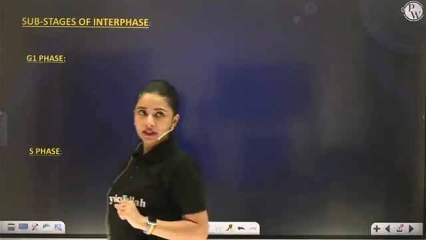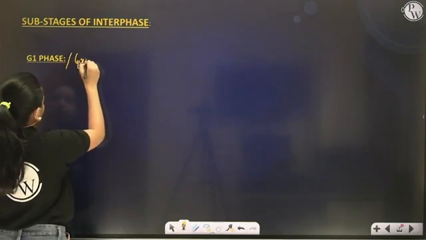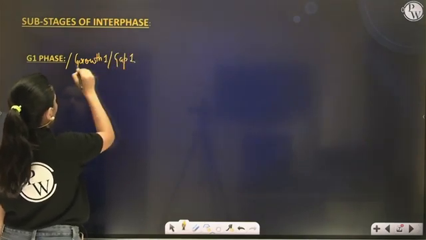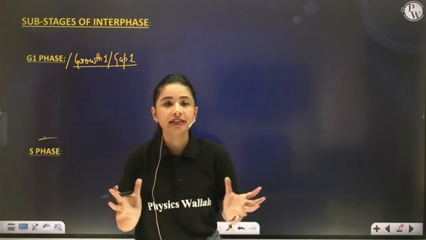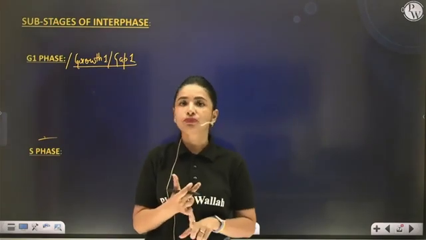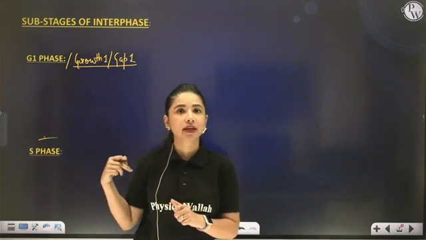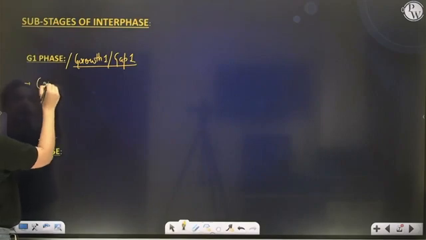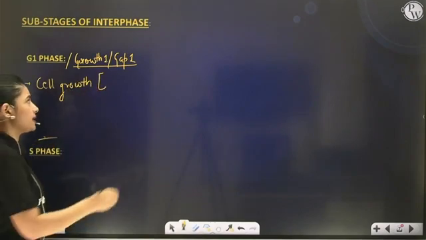So the substages of interphase: first is G1. G stands for growth or gap. So this is growth 1, or also you can say gap 1 phase. This is the first phase of interphase where cell growth is taking place in terms of cytoplasmic increase. Why? Because there is a synthesis of proteins, RNA, nucleotides. Organelle duplication also takes place during G1 phase. So G1 phase is characterized by cell growth, in terms of cytoplasmic increase.